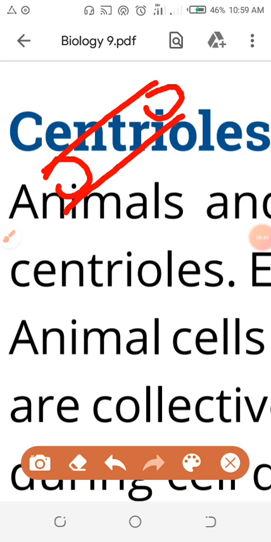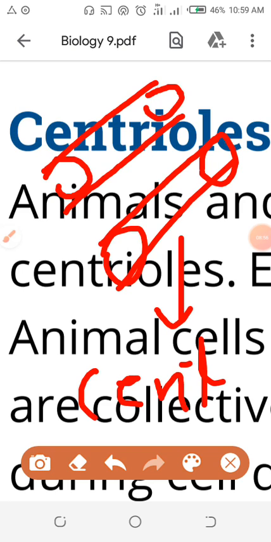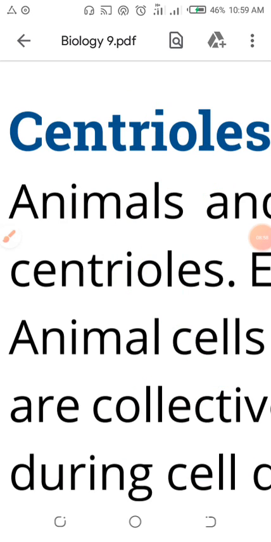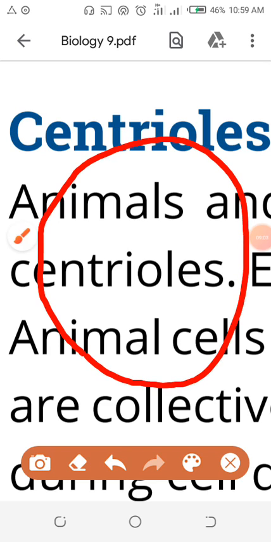The centrioles: one centriole here, one cylinder, and this is the other cylinder. Two centrioles collectively are called a centrosome. Now I will teach you the internal structure of one centriole. This is the front part of the centriole. I want your attention, because centrioles are visible by microscope, not by the naked eye.